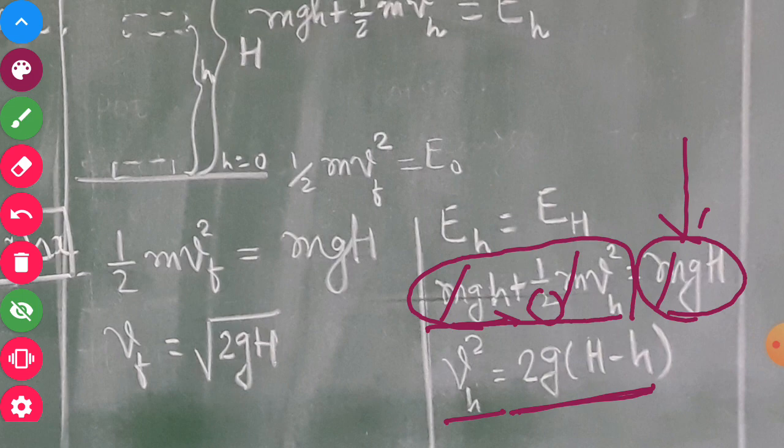And when it is at an intermediate position, then the energy which was there earlier in the object in the form of potential energy is now partially in the form of potential energy and partially in the form of kinetic energy, but the sum of these two energies, whatever is the potential energy and whatever is the kinetic energy, will be equal to its initial mechanical energy, which was in the form of potential energy.